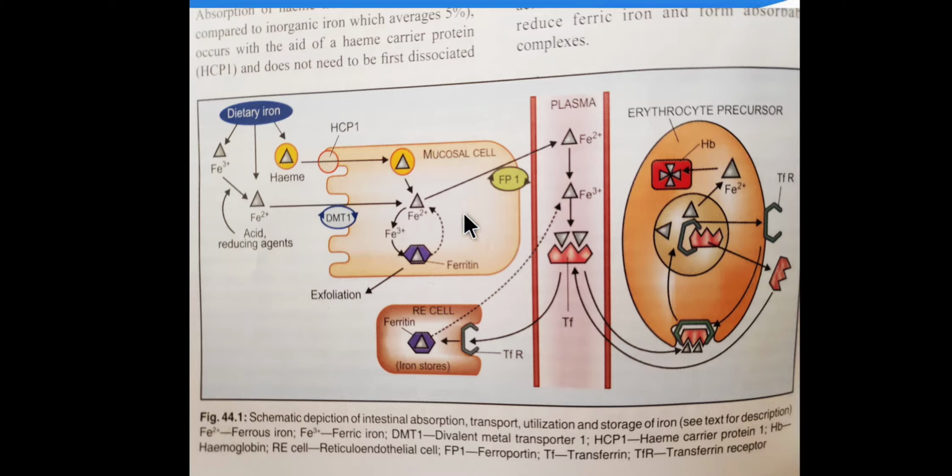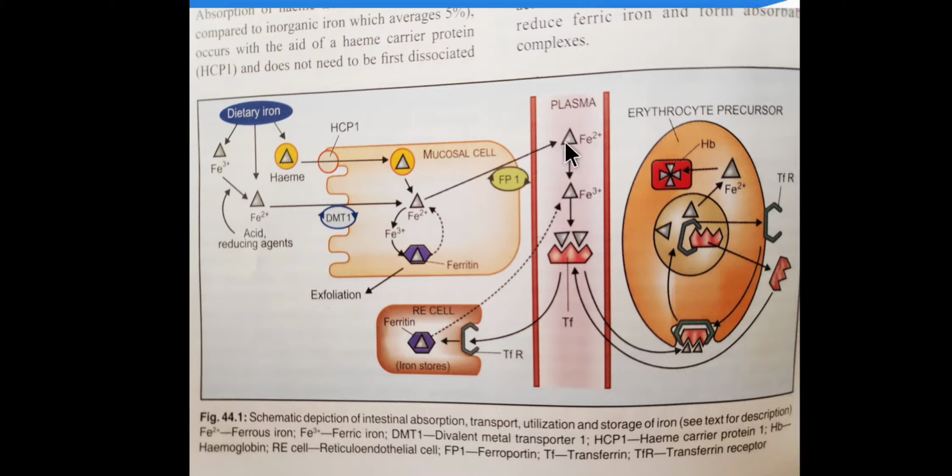How it maintains the balance depends upon the level of iron, right? If iron store is less, then it will not get stored, it will directly get absorbed into the plasma. So it is known as the ferritin curtain. Now coming to the transportation and utilization part.